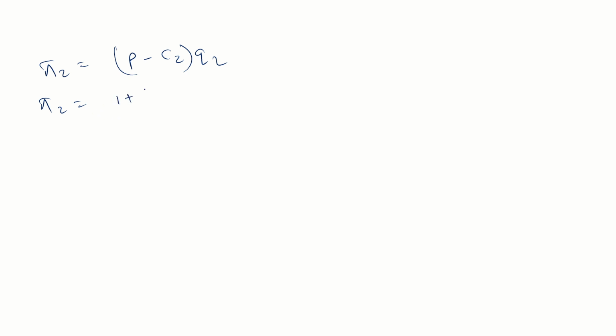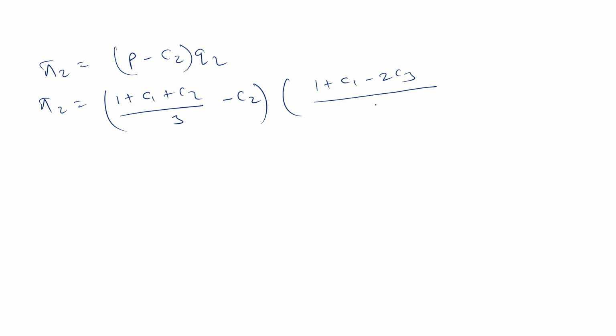That is 1 plus C1 plus C2 divided by 3, minus C2, and Q2. Already we have calculated the Cournot equilibrium quantity Q2, 1 plus C1 minus 2C2 divided by 3. Just solve it.